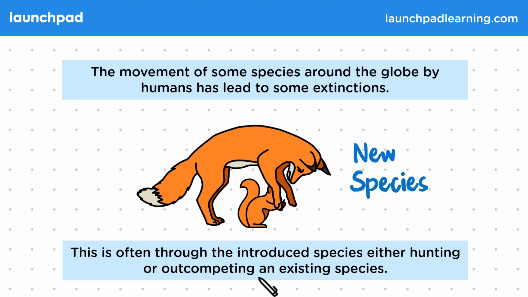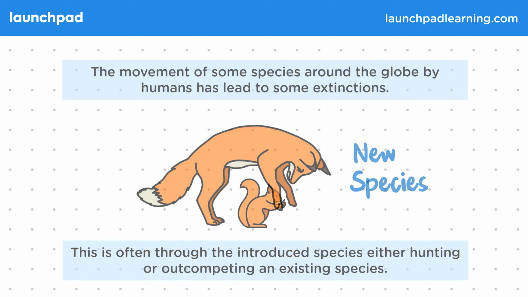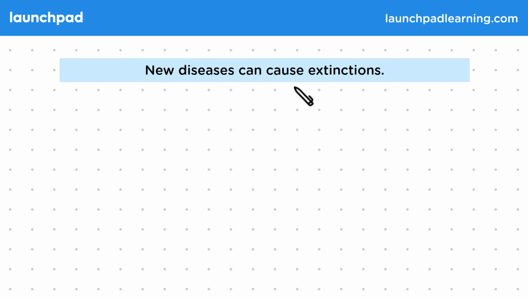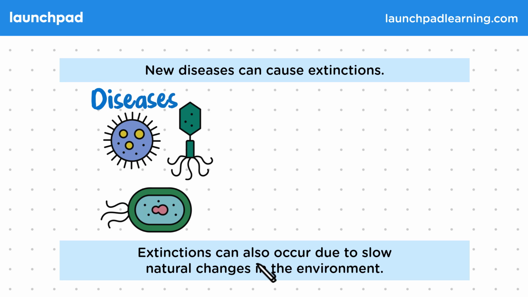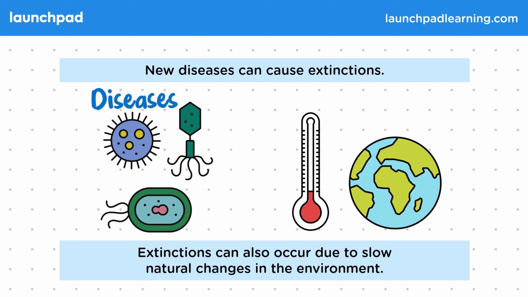What other factors can cause extinctions? New diseases can cause extinctions. Diseases could evolve over time, or new ones may be introduced by humans. Extinctions can also occur due to slow natural changes in the environment. Climate change can also lead to changes in the environment that result in extinctions.